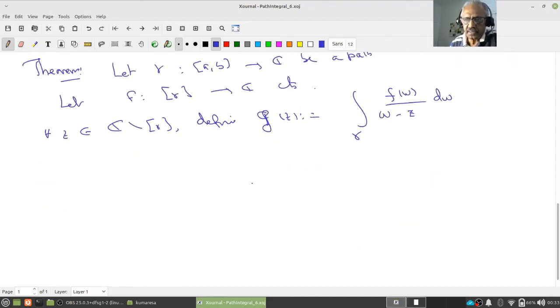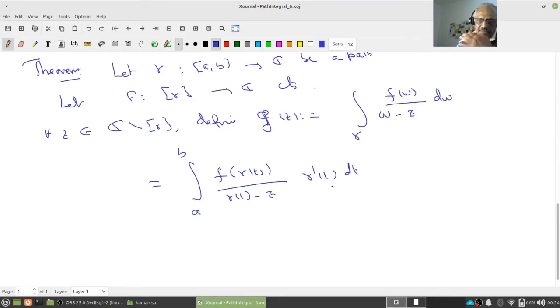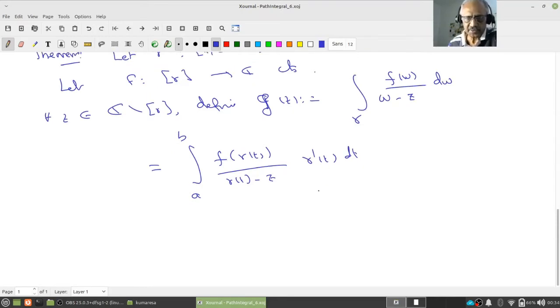This is the path integral. Just for the sake of it, let me rewrite this: integral from a to b of f of gamma t by gamma t minus z, times gamma prime t dt, assuming it's a C1 path. Otherwise break into subintervals and sum over the subintervals. Hereafter, whenever we need, we'll simply assume C1, and if it is piecewise C1, you know what to do.